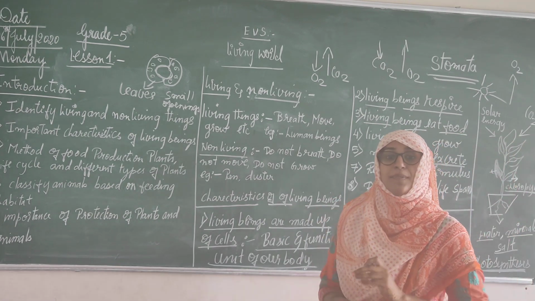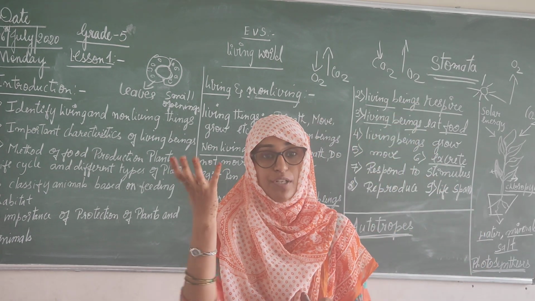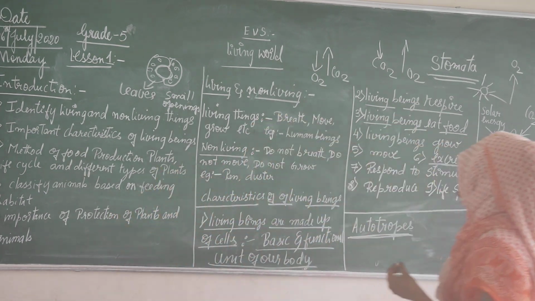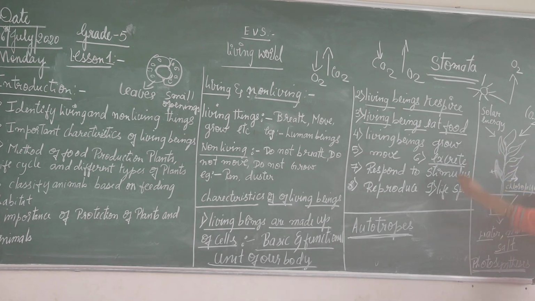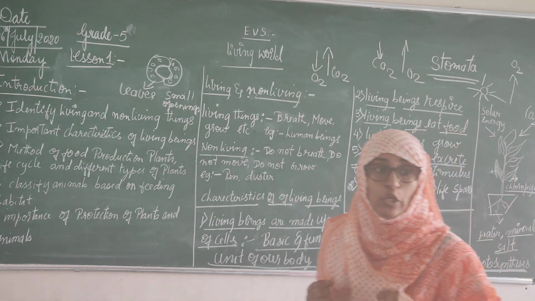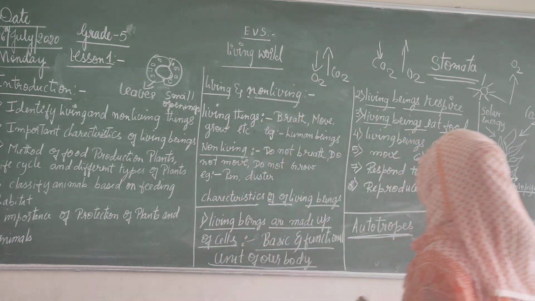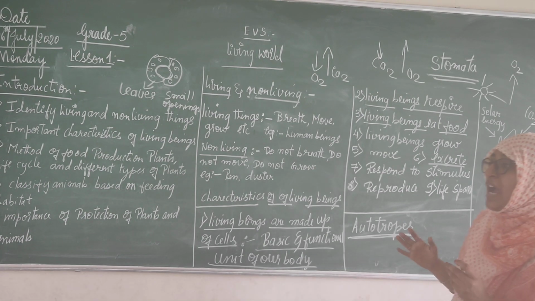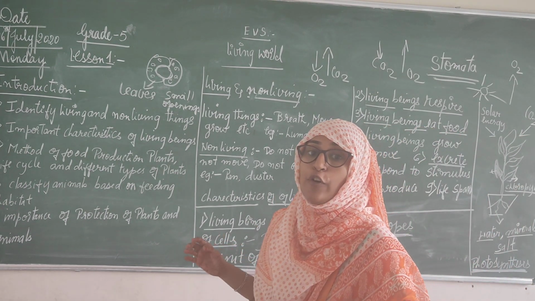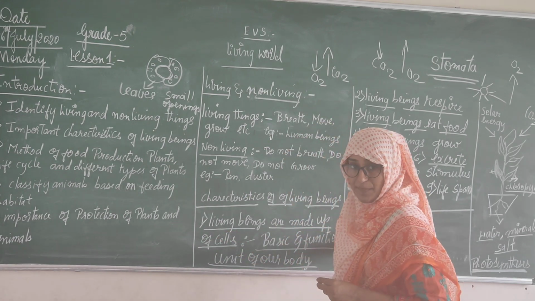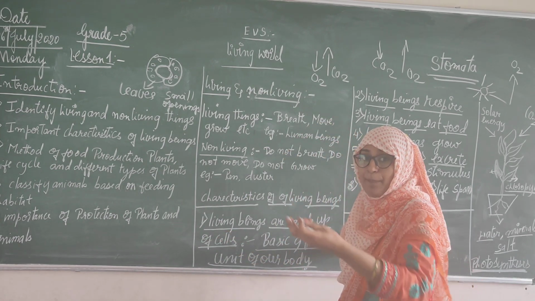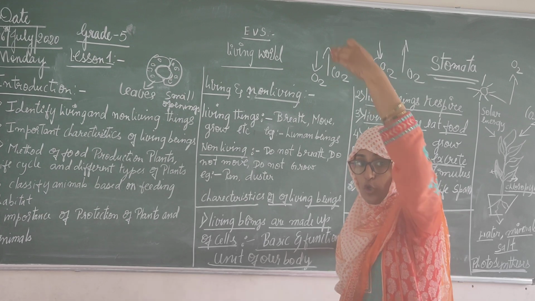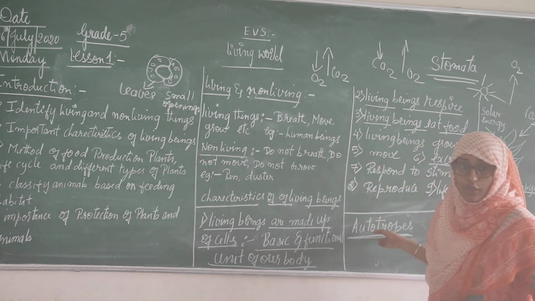When the plant gets energy, it grows. It gets flowers. It gets fruits. This whole process is called photosynthesis. Green plants prepare their own food, and they are called autotrophs. They are preparing their own food to grow up.